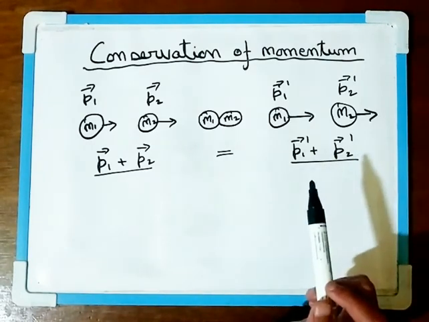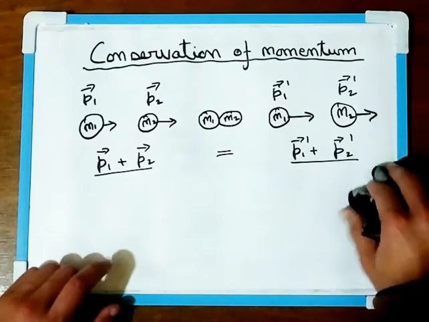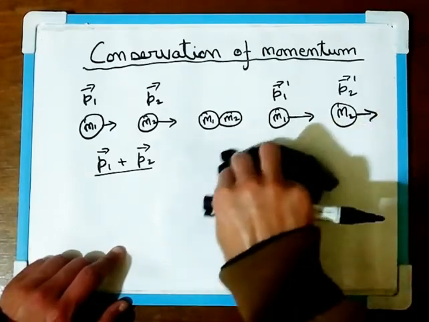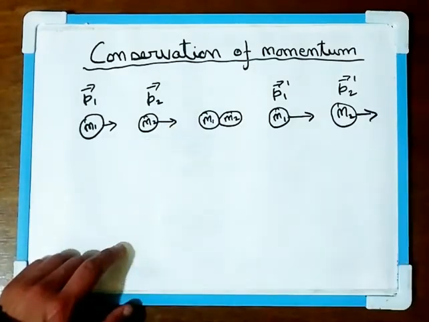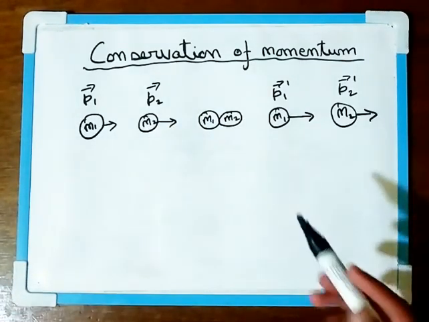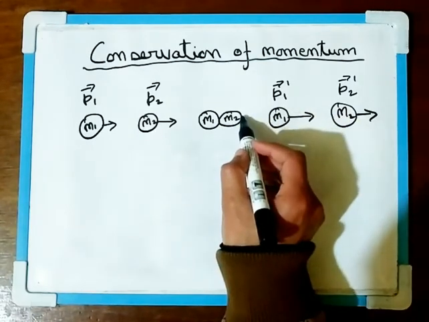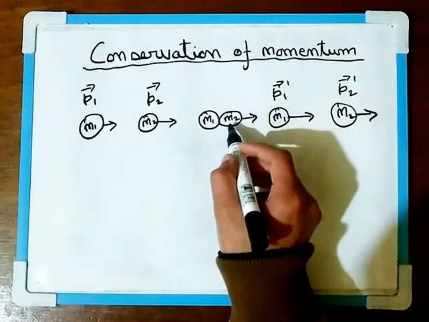Now to prove this, we'll have to use the laws of motion and the concept of impulse. So the third law of motion and the concept of impulse. As I've told you before, if this ball collides with this one, then this ball will exert a force on ball M2.